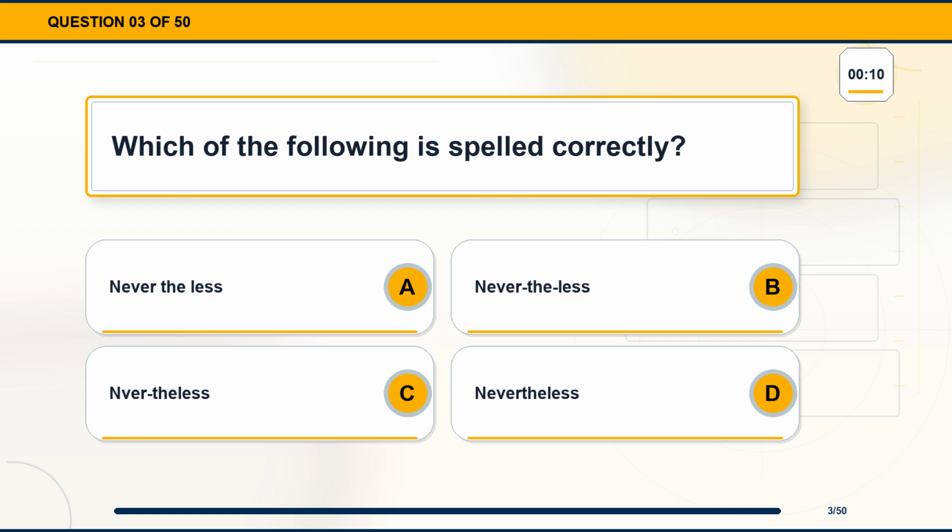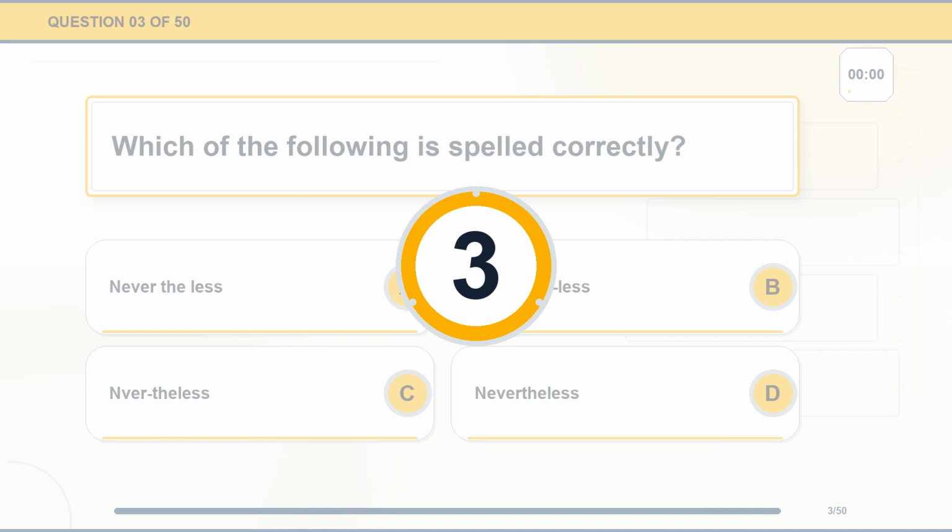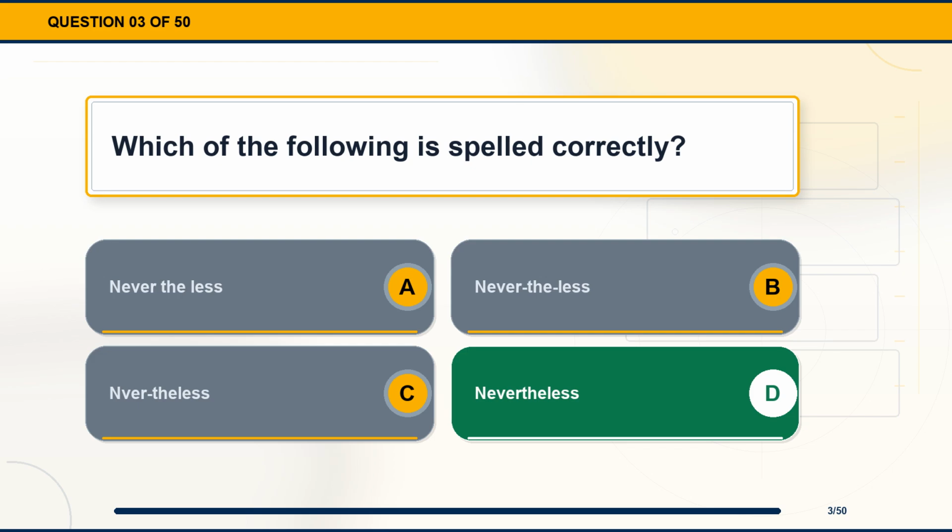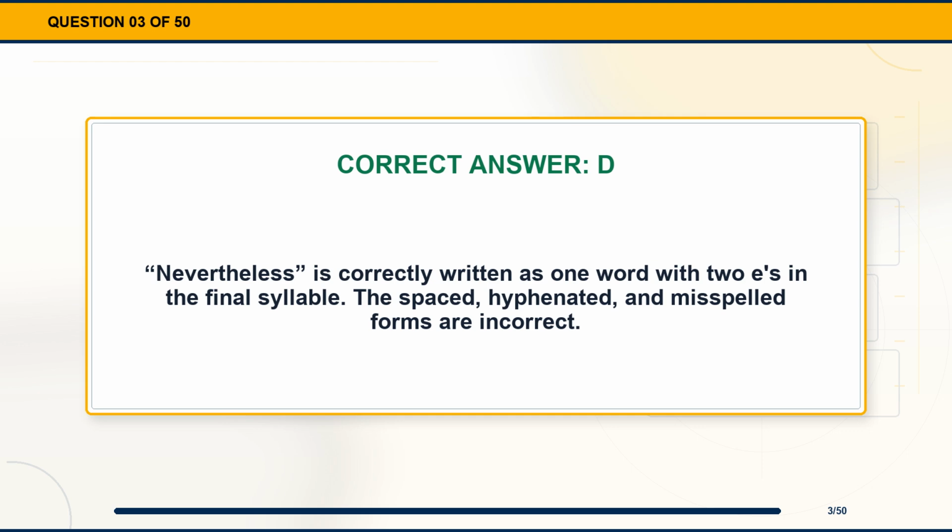Question 3. Which of the following is spelled correctly? Option A, nevertheless. Option B, nevertheless. Option C, vertheless. Option D, nevertheless. The correct answer is option D, nevertheless. Explanation. Nevertheless is correctly written as one word with two e's in the final syllable. The spaced, hyphenated, and misspelled forms are incorrect.